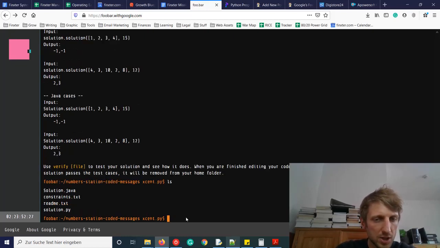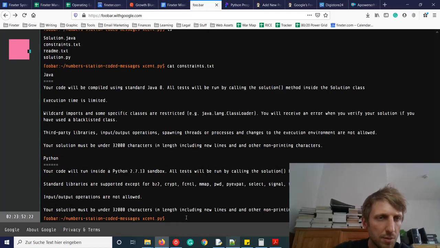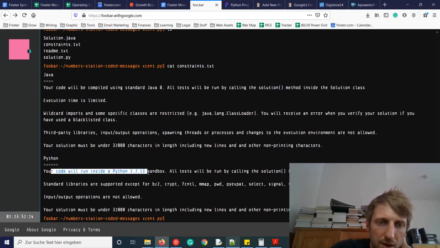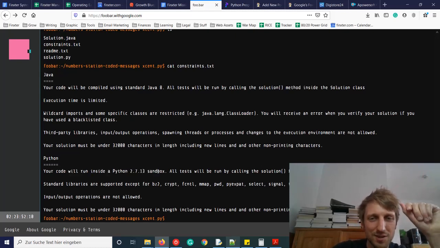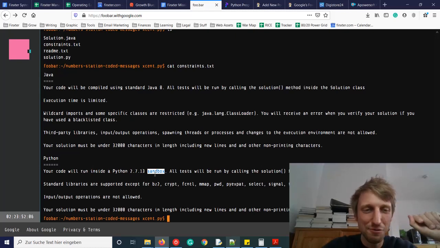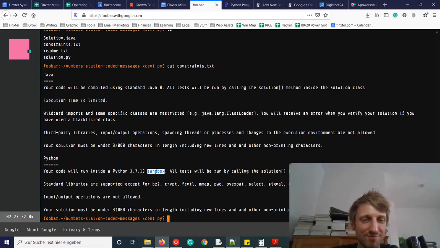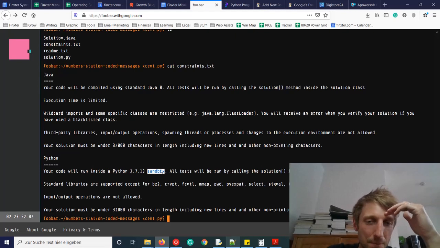Let's check the other constraints, maybe there's something interesting. I didn't check this for the first test. Constraints, Python: your code will run inside a Python 2.7 sandbox. Why Python 2? I haven't used Python 2 for maybe five years or so.